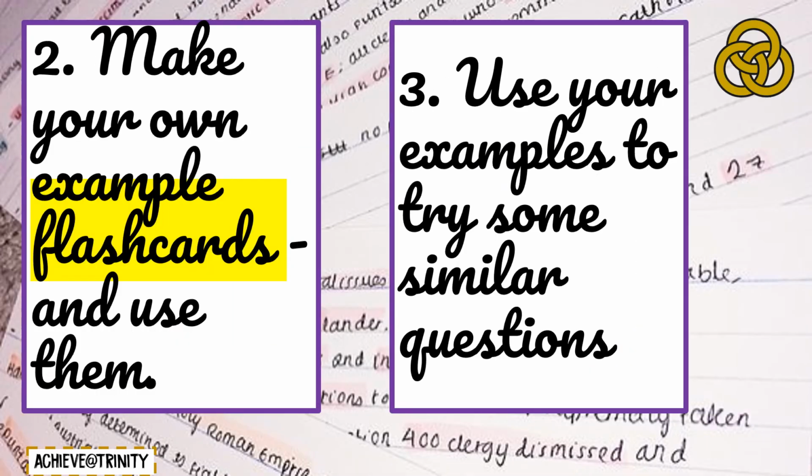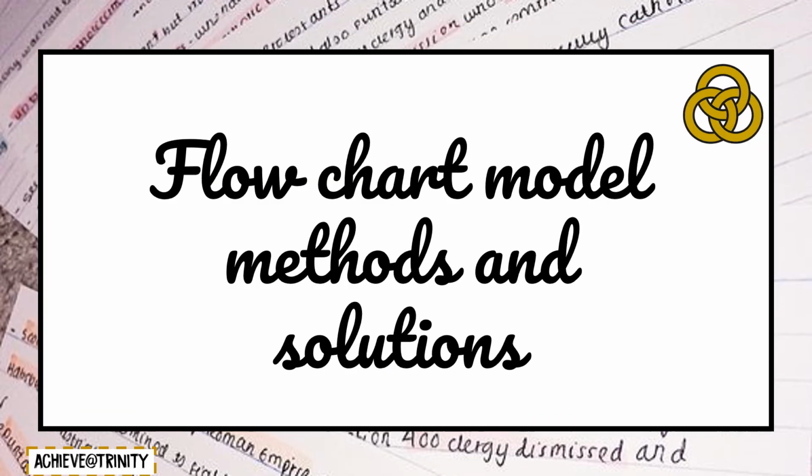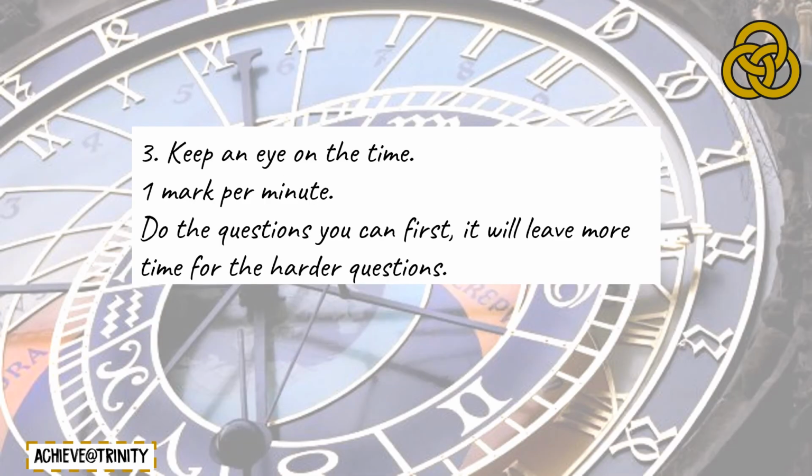When revising, you should attempt to create your own model methods and then use these methods in similar questions. When revising methods, use a flowchart to model your answers and the structures that they need. Be aware of the timings of your assessment. You should be working at a rate of approximately 1 mark per minute. It is also important to do the questions that you can first, as it will leave more time for the harder questions later in the exam.